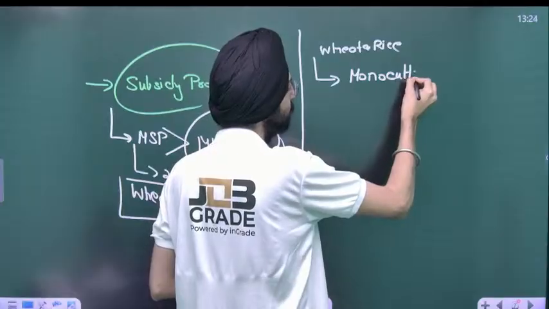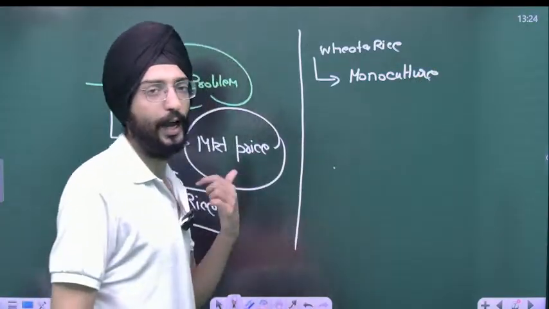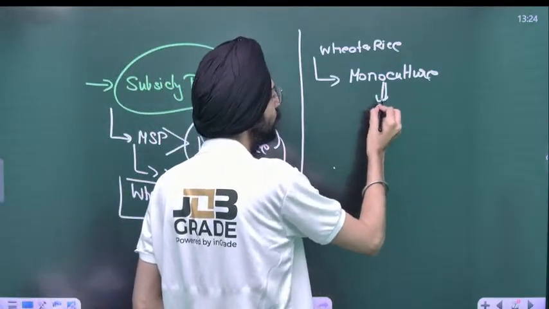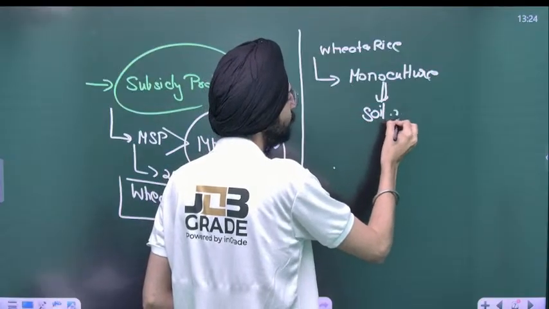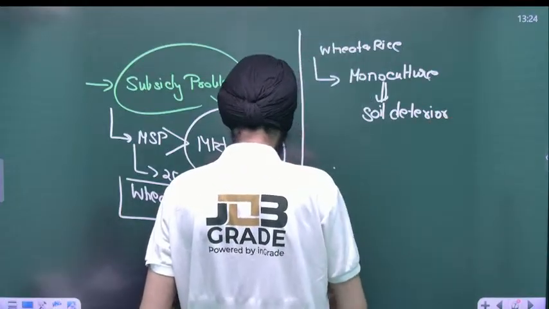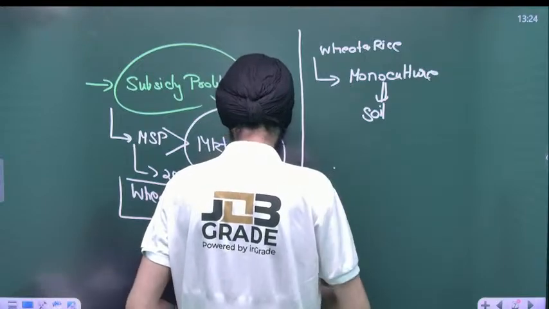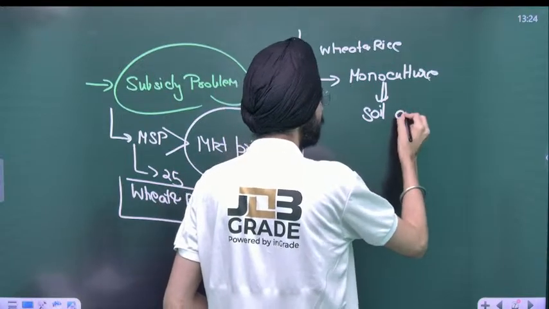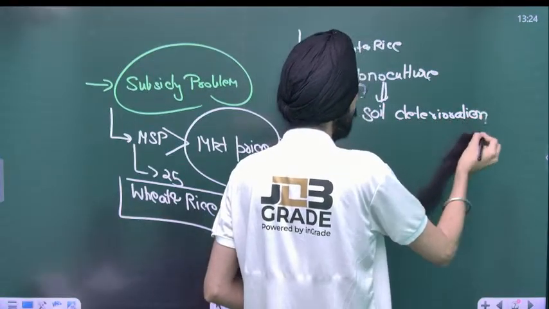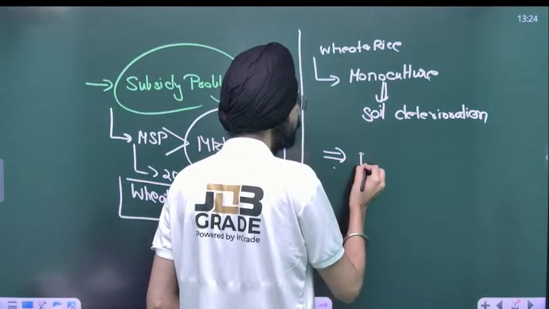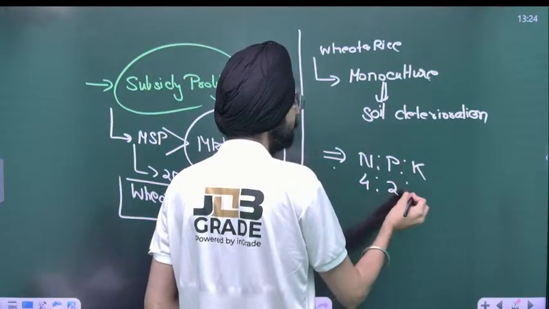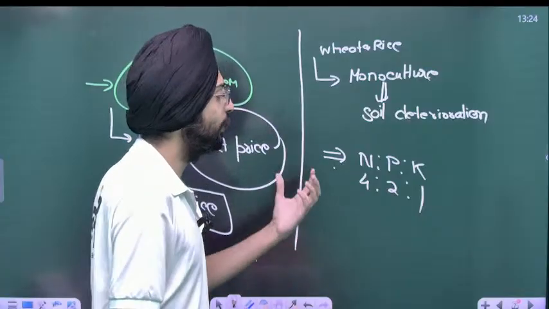Now you say, sir, what's the demerit of monoculture? Sir, it has a lot of demerits from an environmental perspective. Monoculture often leads to soil deterioration. Now, what does this mean? Sir, as you have studied in your geography, the NPK ratio of a soil should be 4:2:1. That means nitrogen, phosphorus, and potassium should be in the ratio of 4:2:1.